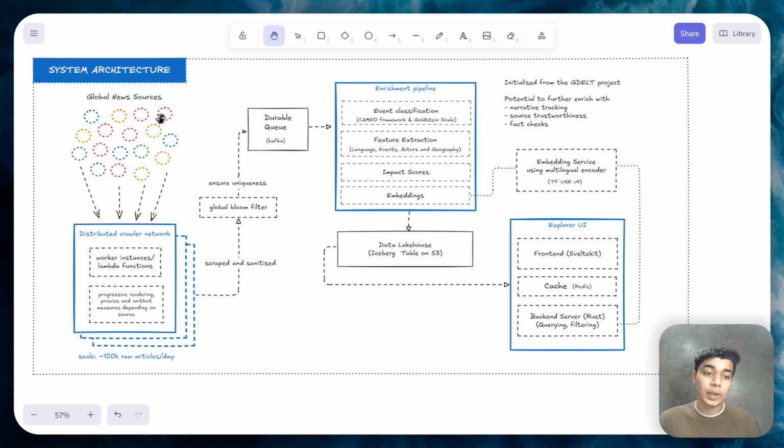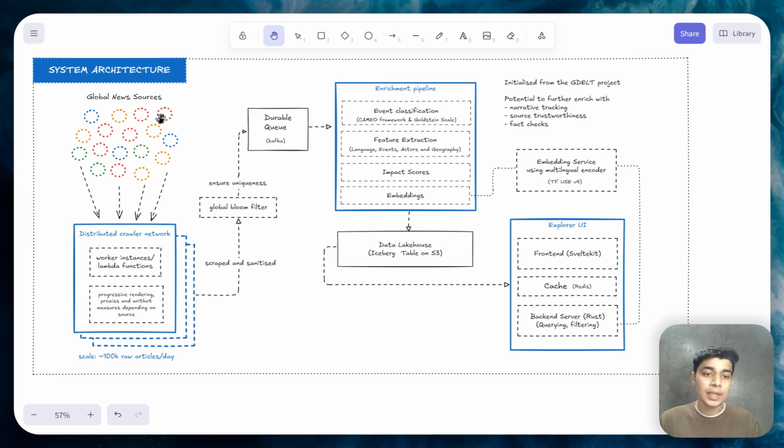The distributed crawler network itself is part Rust and part Node.js. So it consists of a bunch of workers and a bunch of scraping and anti-bot measures to make sure we can actually scrape the data. All of which is supposed to be public, so there's no real legal problem there.